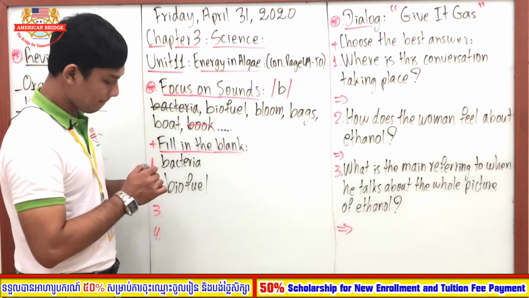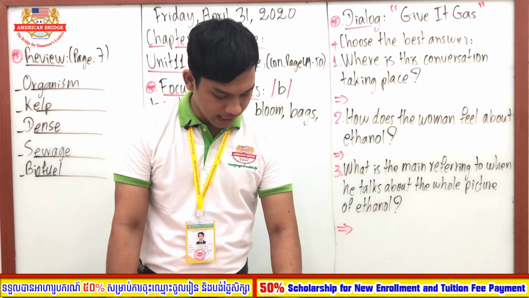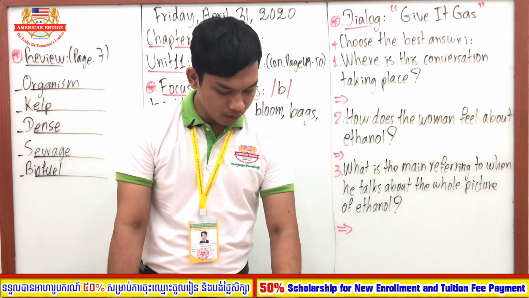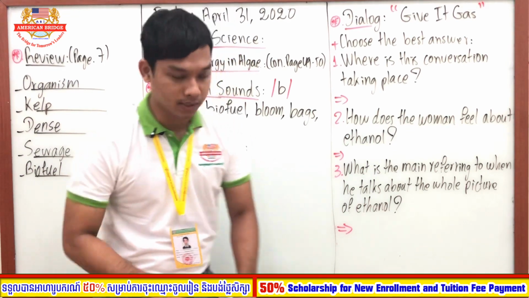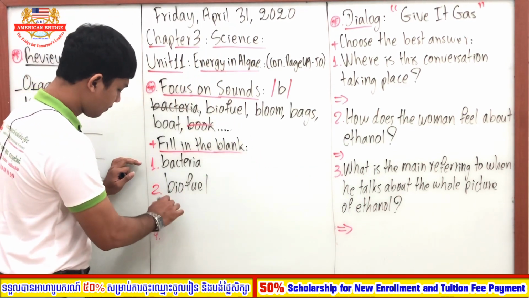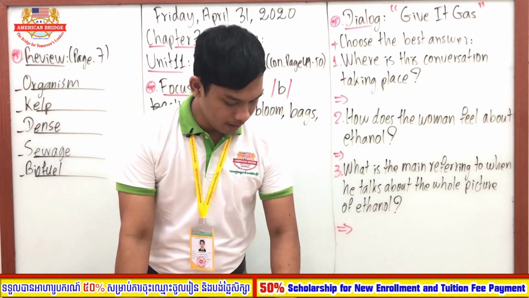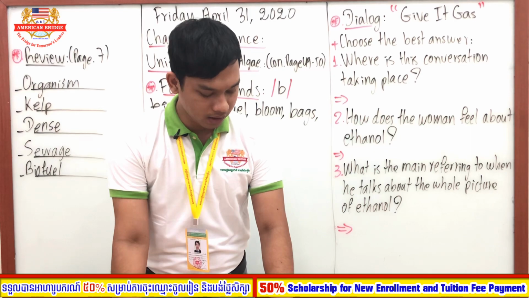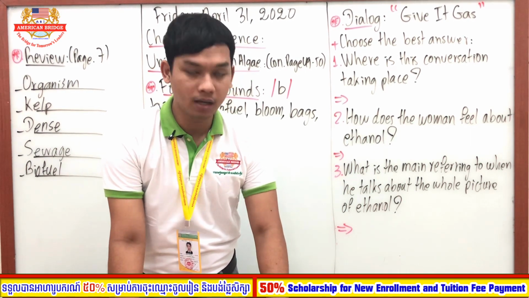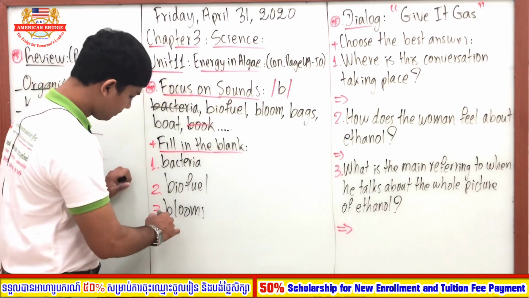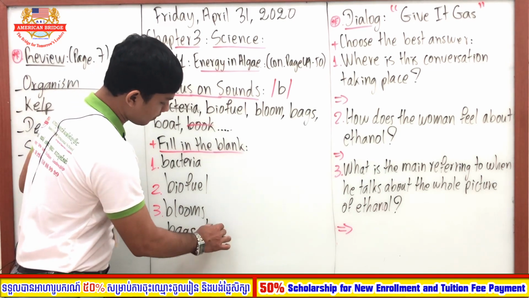Biofuel. And how about number 3? Number 3, we say Blue Marble says its work could help prevent harmful algae blooms. Good job. All right. And the last one, we say workers pump it into the what? Into bags on a boat. Very good. So this is bags and boat.